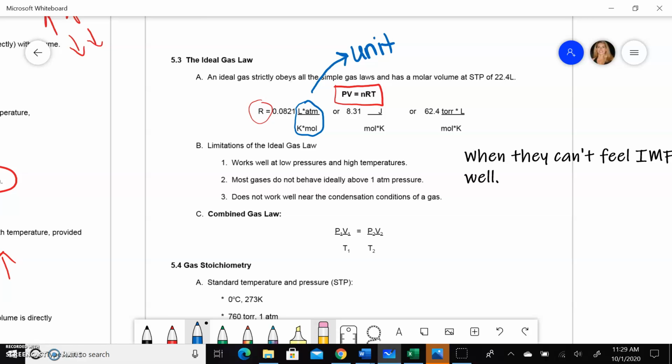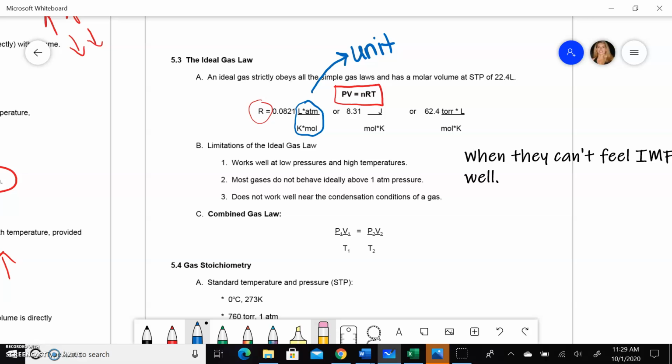It's kind of like if you're driving and the cop pulls you over and says you're going 70 miles per hour, that's 2 parts, miles per hour. This is just 4 parts. So that's just a really big unit for that number. So the main thing when using this equation, when using PV=nRT, is that all of your numbers need to match the units that R has.